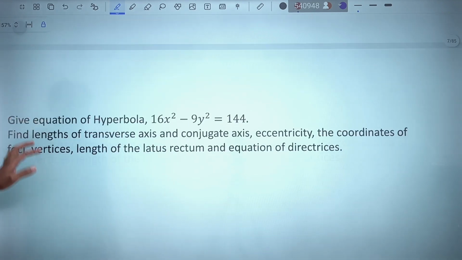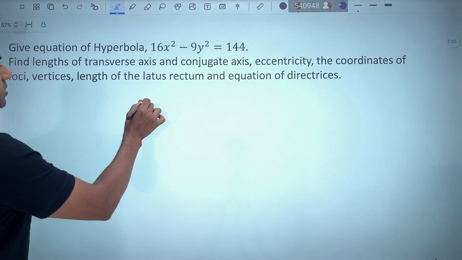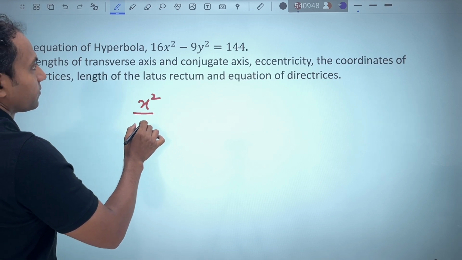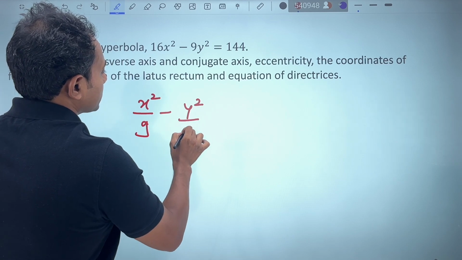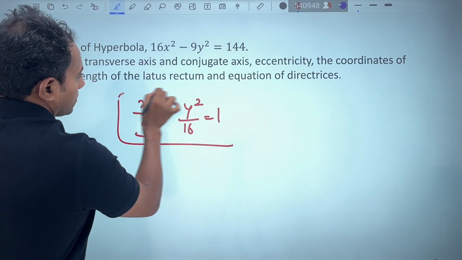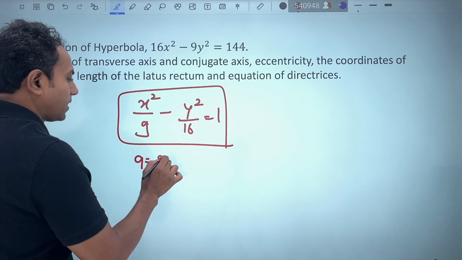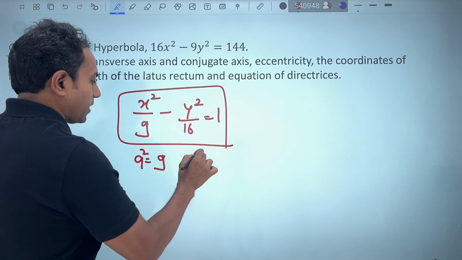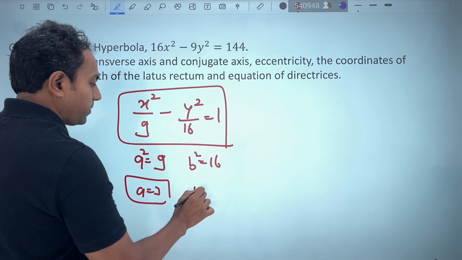Moving forward, if I look into a very simple question, the first thing that I am going to do is divide this by 144. So this becomes x square by 9 minus y square by 16, and this is going to be 1. Now once you have observed this, you have figured out the value of a square is 9 and b square is 16. So that will make a nothing but 3 and b nothing but 4.